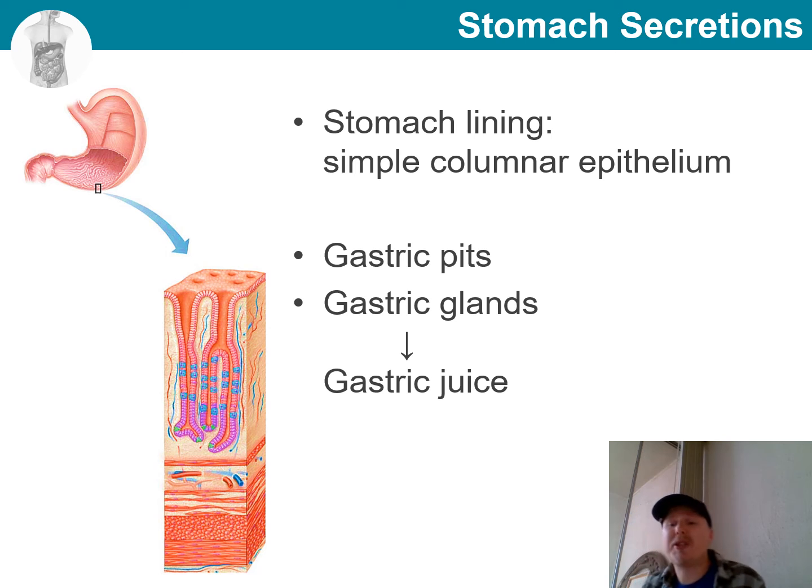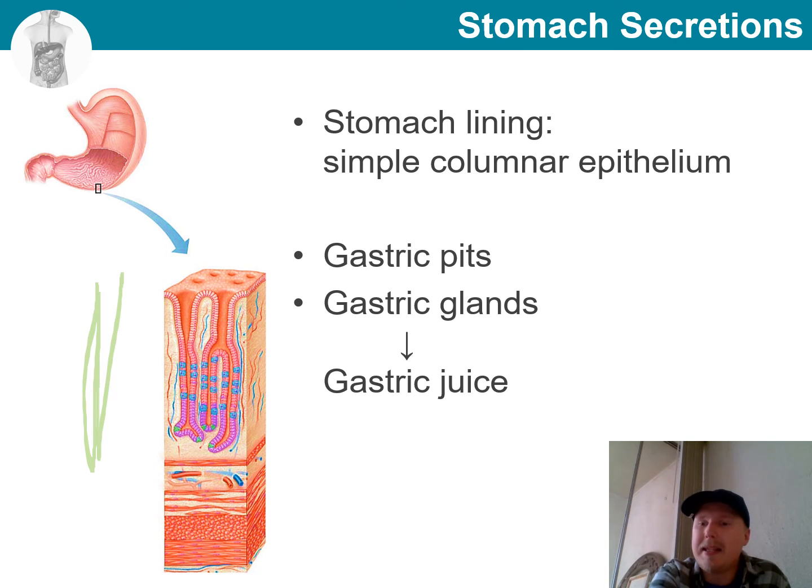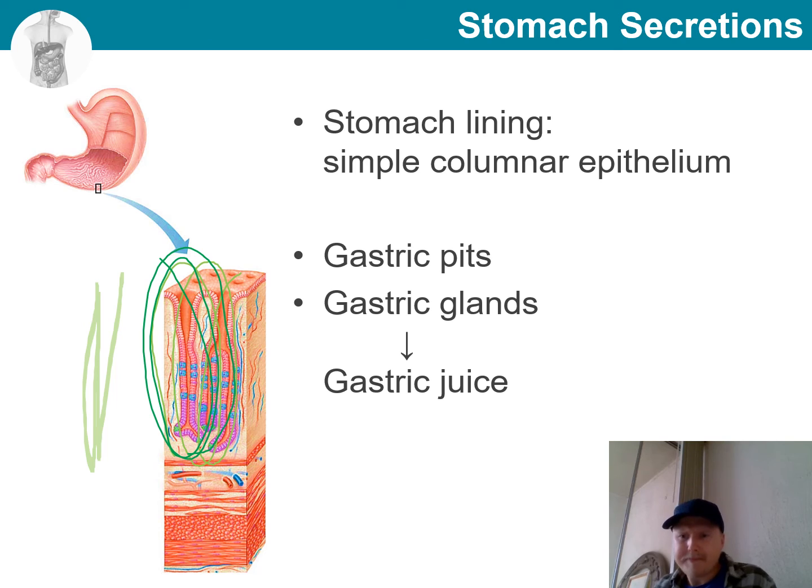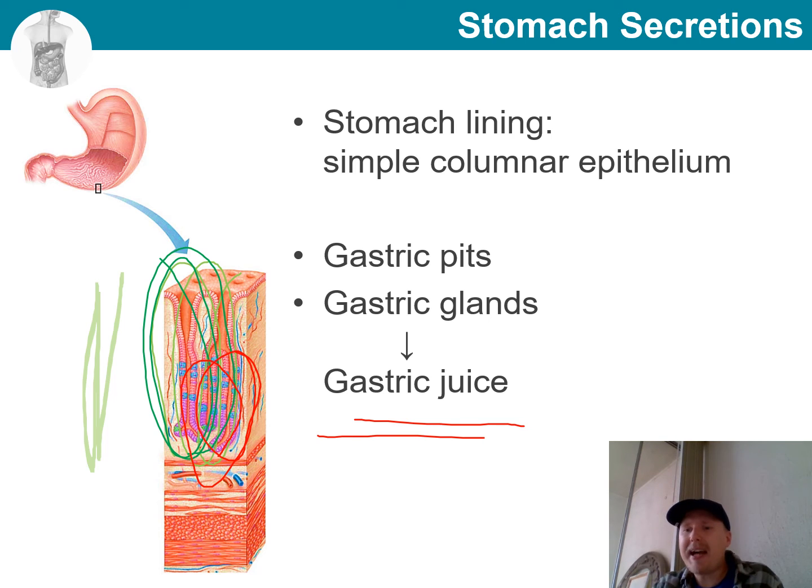Now, let's do a little physiology and talk about the secretions of the stomach. What we find is that the stomach is lined with simple columnar epithelium. And among it there are gastric pits. These are the depressions that we can see here, like this. And all the way down there, we have gastric glands, which produce gastric juice as a secretion. In fact, about 3 liters of this is produced every day.